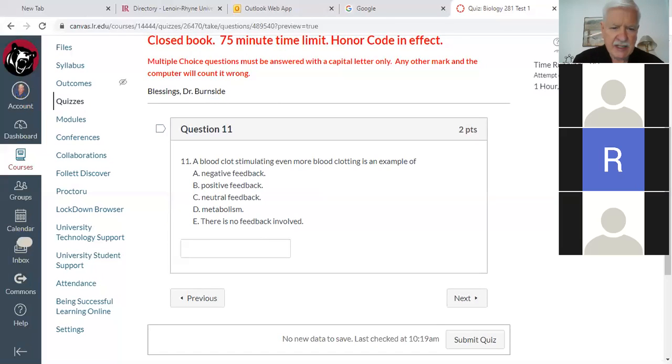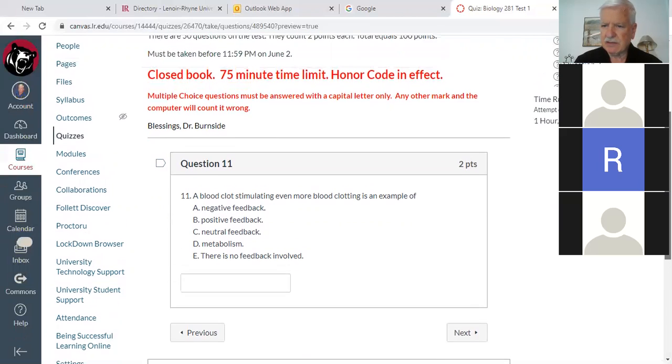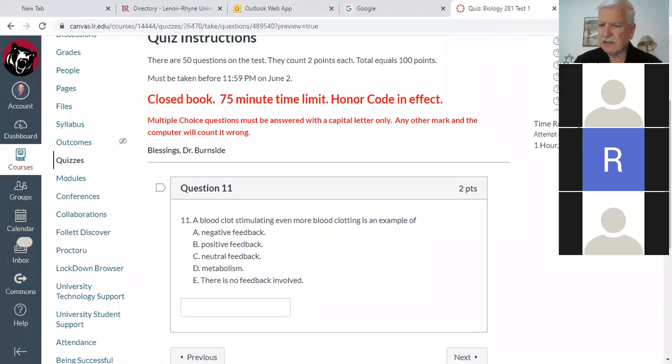The two main kinds of feedback that we talked about in the lesson were negative and positive. Negative feedback will turn something off and positive feedback will keep it going. So the answer to number 11 is B, positive feedback. Okay. Let me go up here and get the next one now. Let's see. Yeah, I want to go to 14.